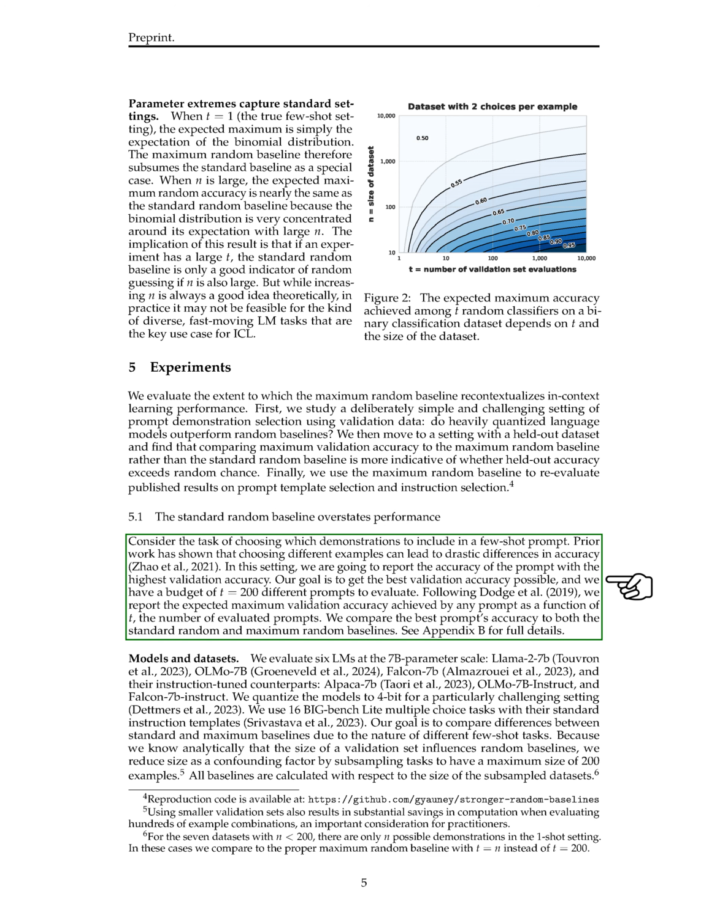We will use 16 Big Bench Lite multiple-choice tasks with standard instruction templates to compare differences between standard and maximum baselines across various few-shot tasks. To mitigate the influence of validation set size on random baselines, we will subsample tasks to a maximum of 200 examples, and all baselines will be calculated relative to these subsampled datasets. The results for individual datasets show that the Olmo 7B performance varies across tasks.